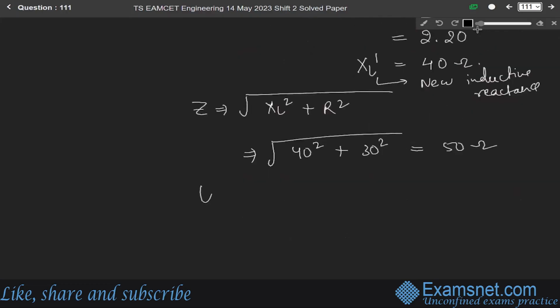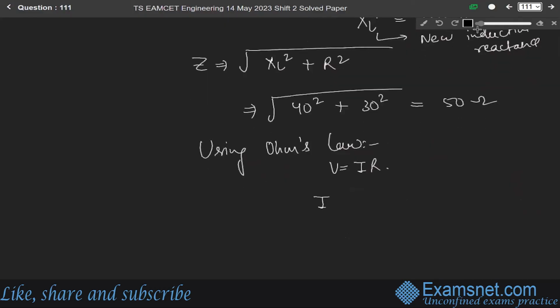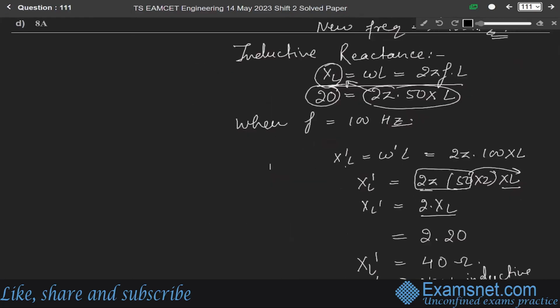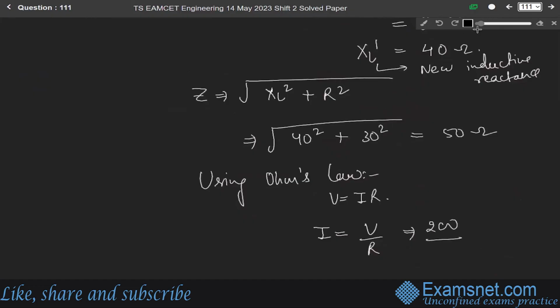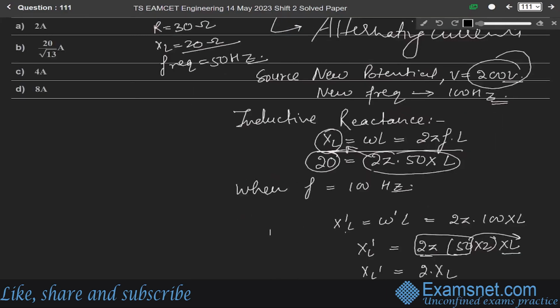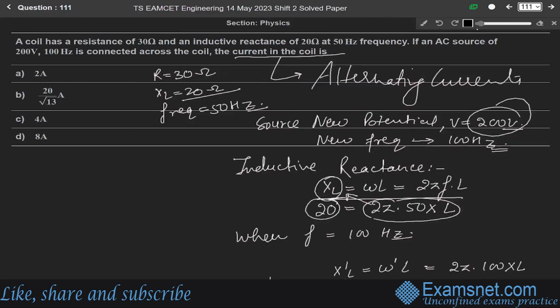So now using Ohm's law, we know that V equals I into R, and we have to find the current in this circuit. So current will be equal to voltage over impedance, and voltage is given as 200 volt. So 200 over 50. Solving it, we get 4 ampere. So this is our final answer. The current flowing through this coil will be 4 ampere.